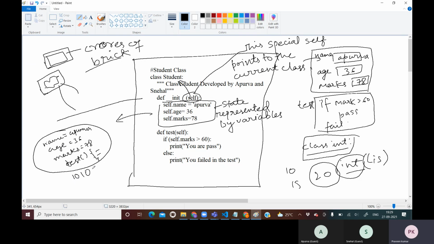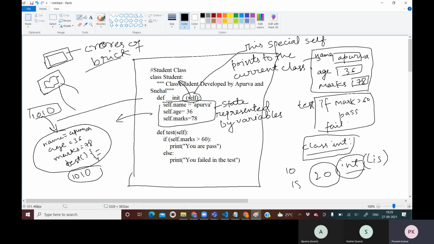But how are we going to access this location so that we can take advantage of this class? There must be some variable storing this 1010 address, so that you can point to this address and identify that this is an object of this student class residing at memory 1010 in our computer system.